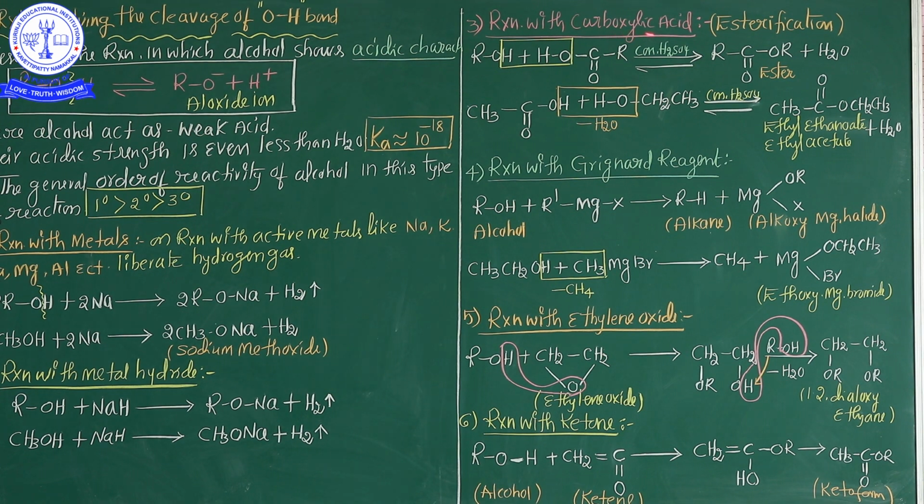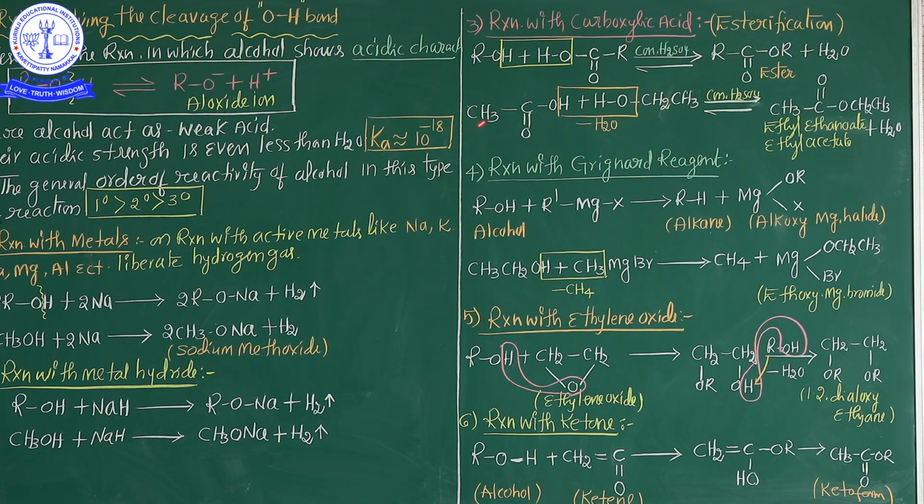So alcohol reacts with carboxylic acid, RCOOH, in the presence of concentrated sulfuric acid. Now what happened? Ester RCOOR is formed, and additionally water molecules are formed. That's why this reaction is named esterification: ester is obtained in this reaction.